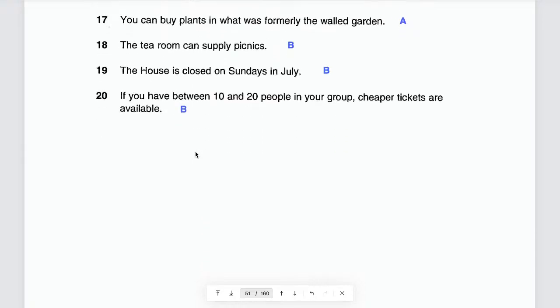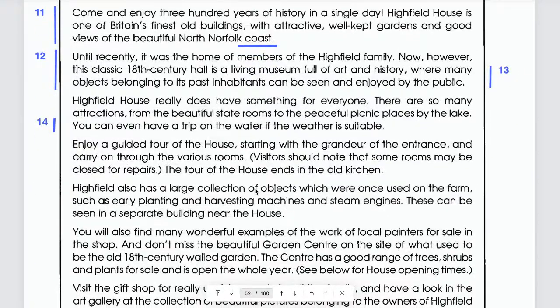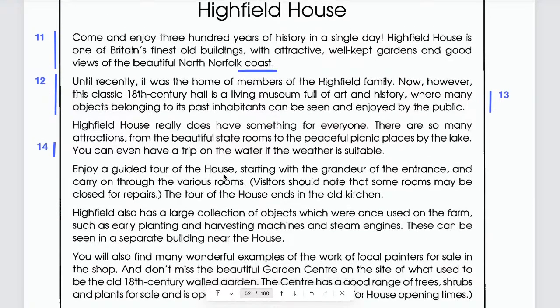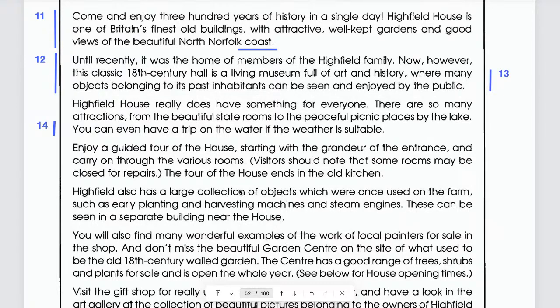Where? Paragraph 5. Highfield also has a large collection of objects which were once used on the farm, such as early planting and harvesting machines and steam engines.